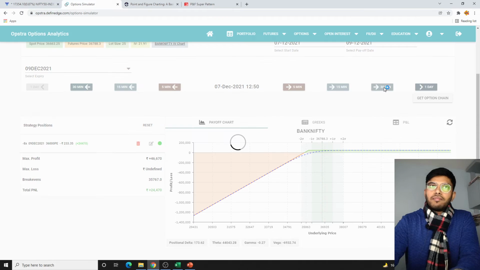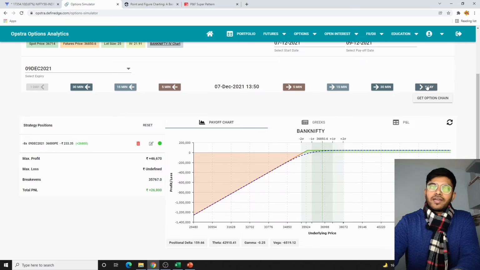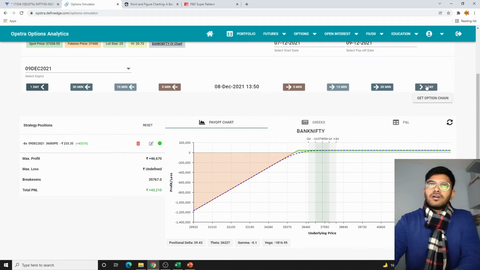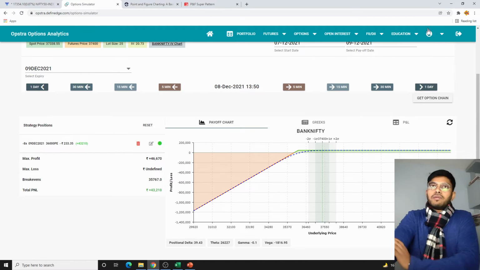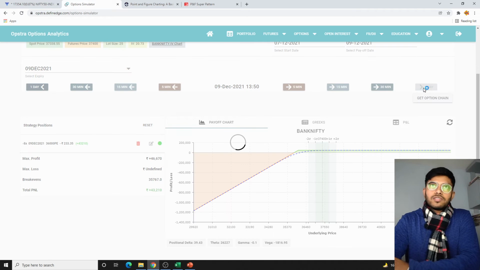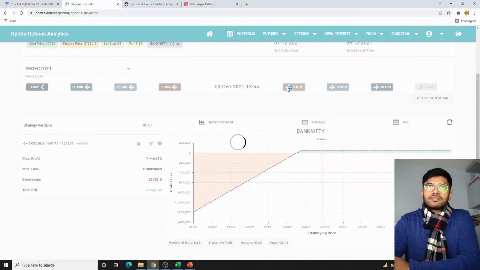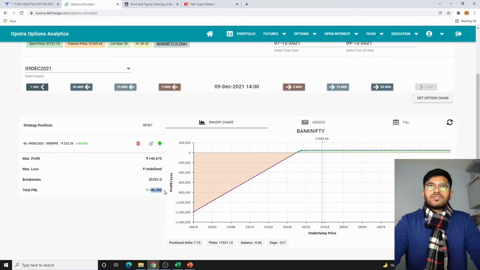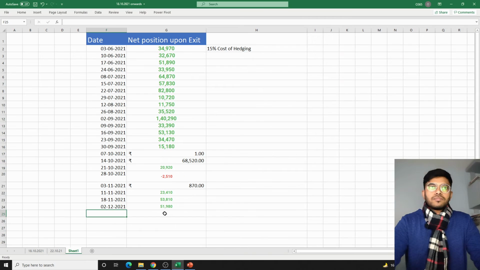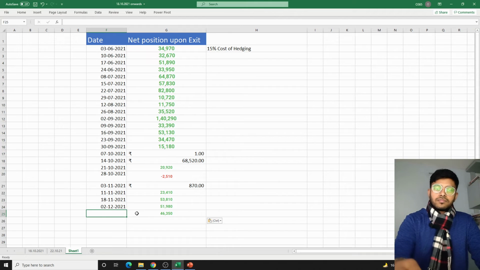So throughout the day, by end of the day, it's giving 20,000 of profit. You can just imagine the power of this analysis, how directional view and non-directional, all this cocktail is helping us tuck in so much of the profits. So on 9th of December, which is the expiry day, profits are quite stable, 46,000. 46,350 is our takeaway for this expiry, 9 December 21.